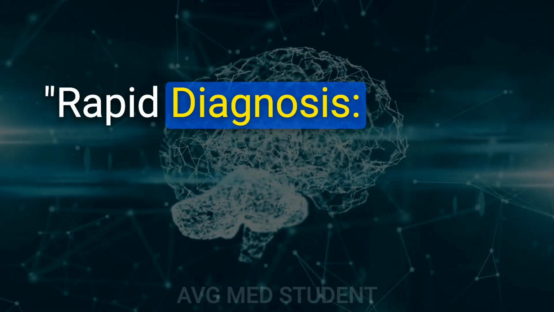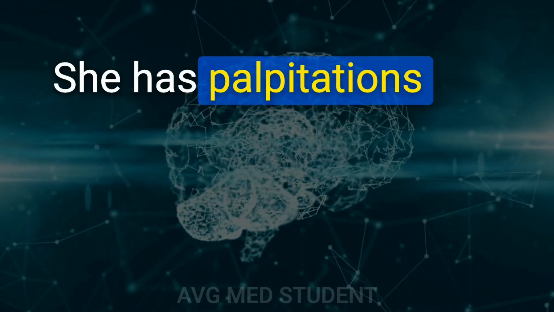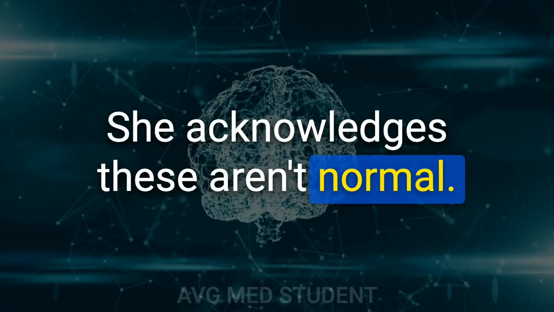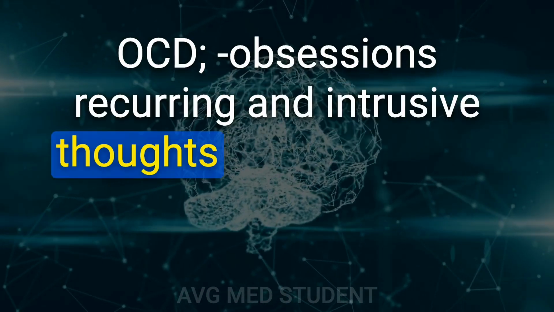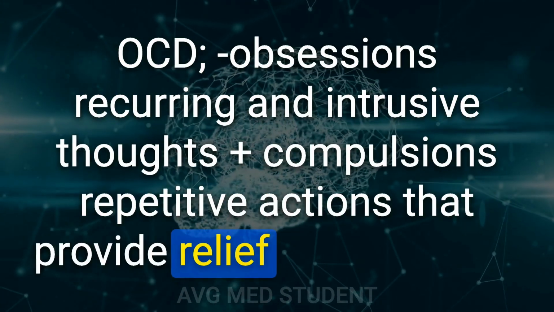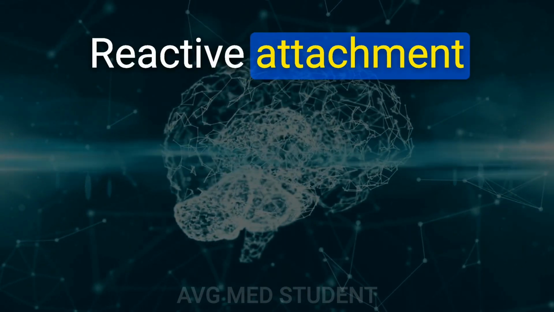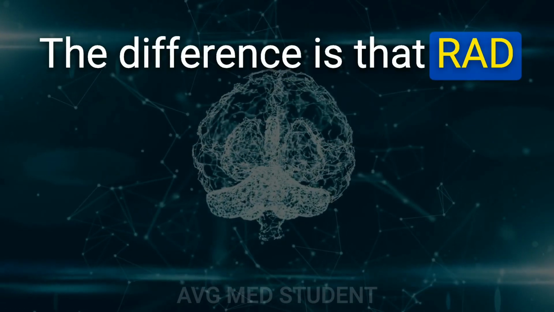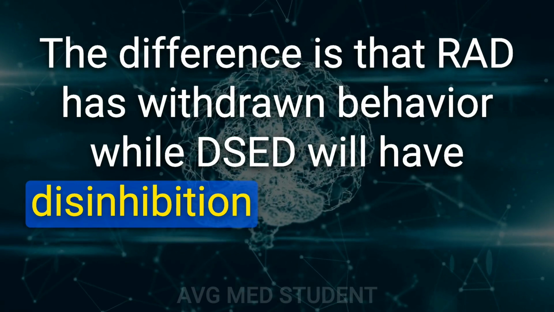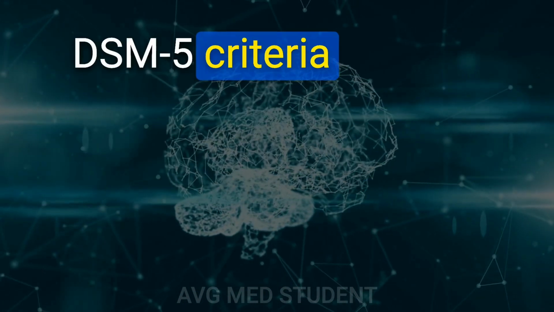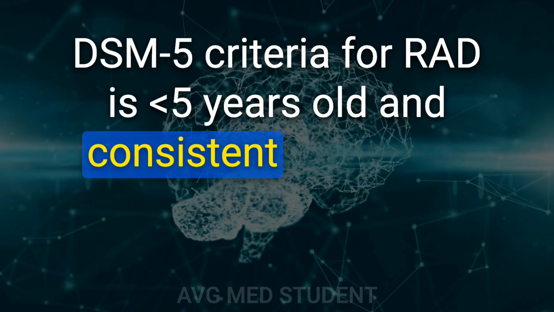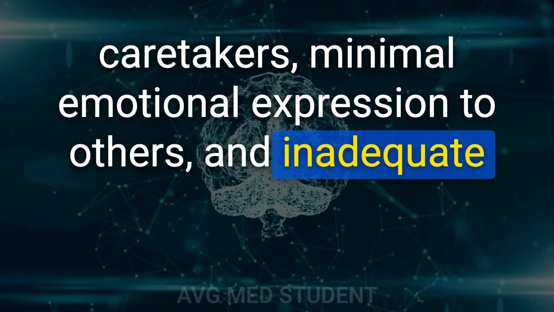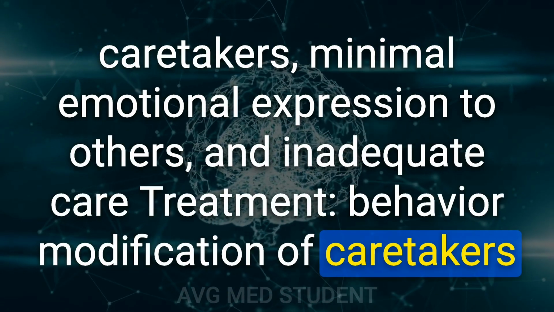94. Rapid diagnosis: a woman with recurrent thoughts causing distress. She has palpitations and tremors and gets up 30 times per night to check the door and windows. She acknowledges these aren't normal. OCD: obsessions, recurring and intrusive thoughts, plus compulsions, repetitive actions that provide relief from anxiety. 95. Reactive attachment disorder and disinhibited social engagement disorder are both due to abuse and neglect. The difference is that RAD has withdrawn behavior while DSED will have disinhibition and overfamiliarity with strangers. DSM-5 criteria for RAD: less than 5 years old, consistent pattern of inhibited, withdrawn behavior towards caretakers, minimal emotional expression to others, and inadequate care. Treatment: behavior modification of caretakers.